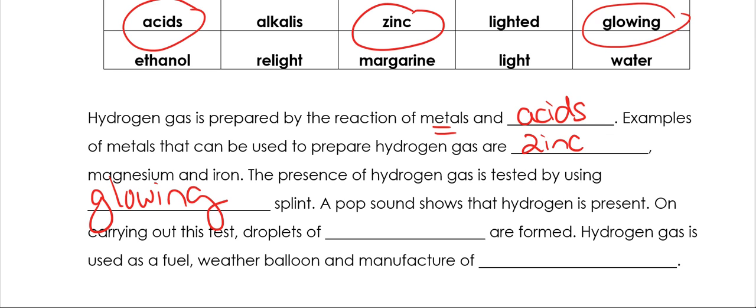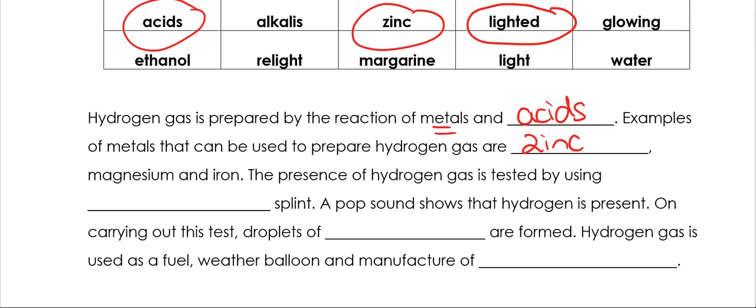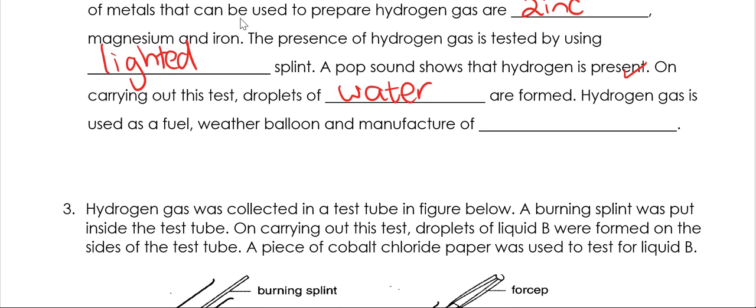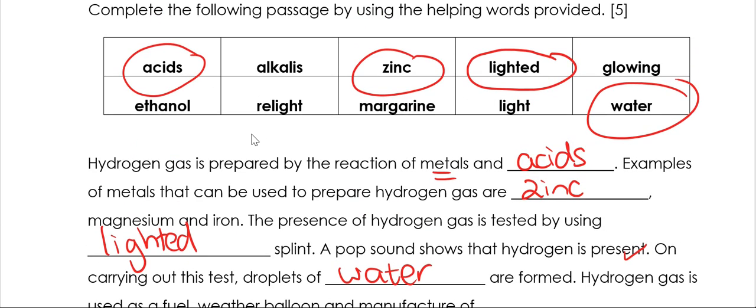Oh, sorry, burning splint. I'm so sorry. Glowing is for oxygen. So not this one. Burning. Where are you, burning? So there's no burning here. So we're using lighted. A pop sound shows that hydrogen is present. On carrying out this test, droplets of water are formed. Hydrogen gas is used as a fuel, weather balloon, and a manufacture of margarine.